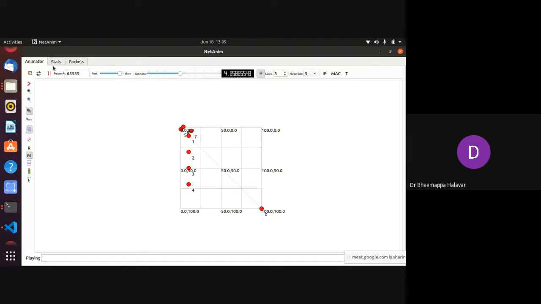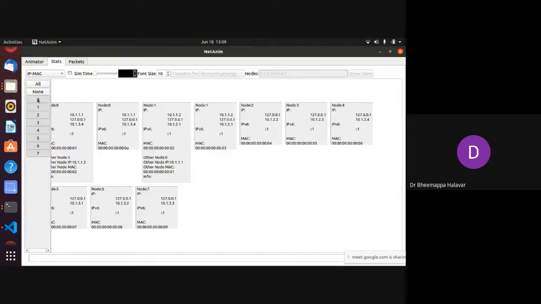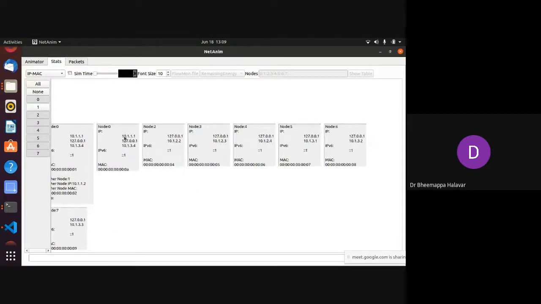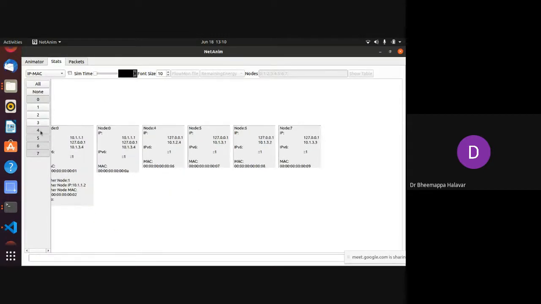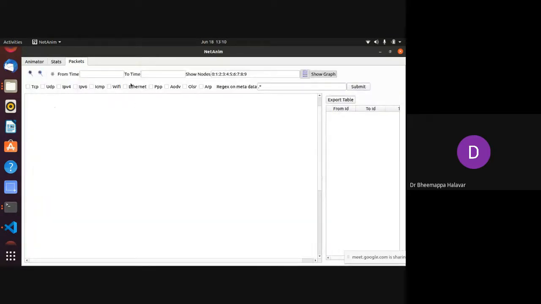And apart from this, NetAnim will give statistics. So you can go to each node and see the address of each node. These are the things which will help you to plot the information. Just mention the timing from where to where you want, and then it will give the details.